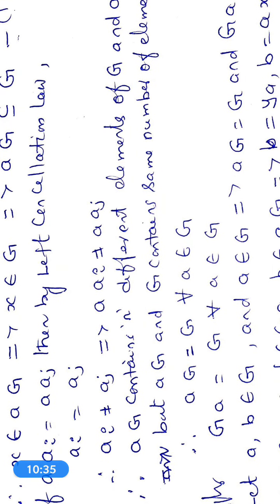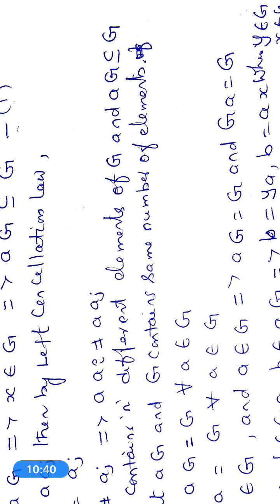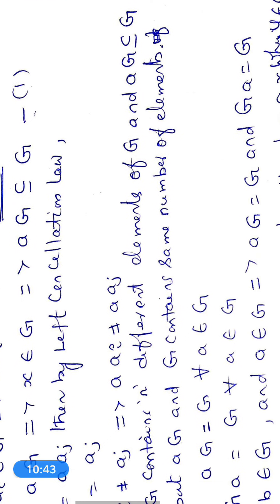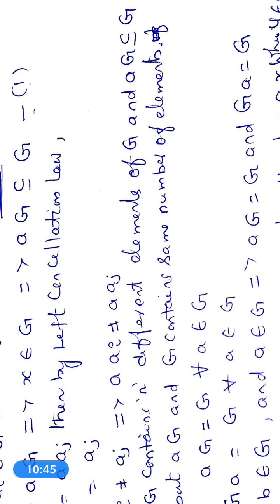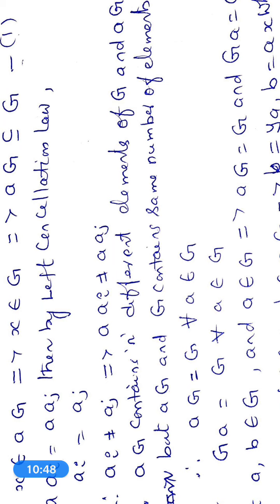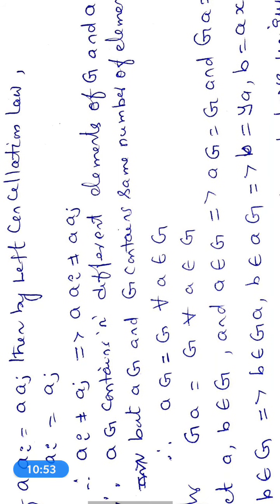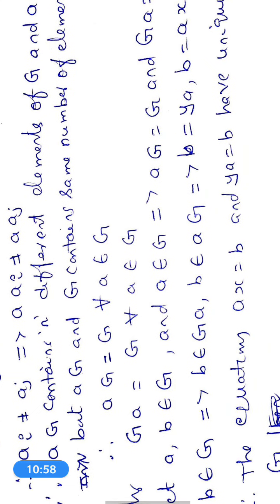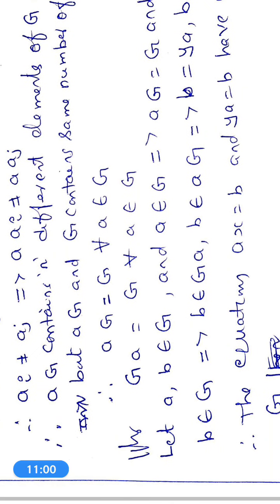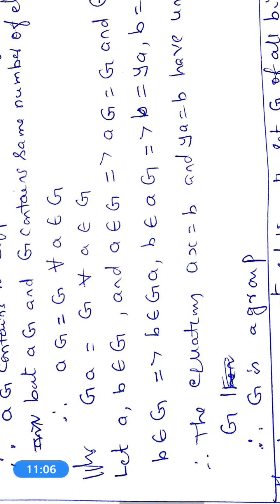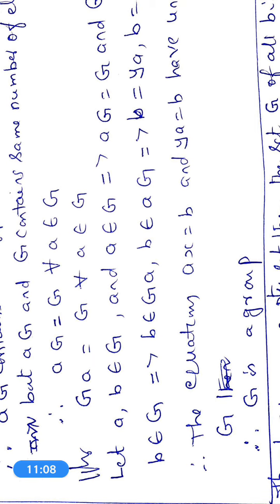This implies both aG and G contain the same number of elements, and by equation 1, aG is a subset of G. One set is a subset of G and both sets have the same number of elements, hence aG is equal to G for all a belongs to G. So by using the right cancellation law we can also prove Ga is equal to G for all a belongs to G.